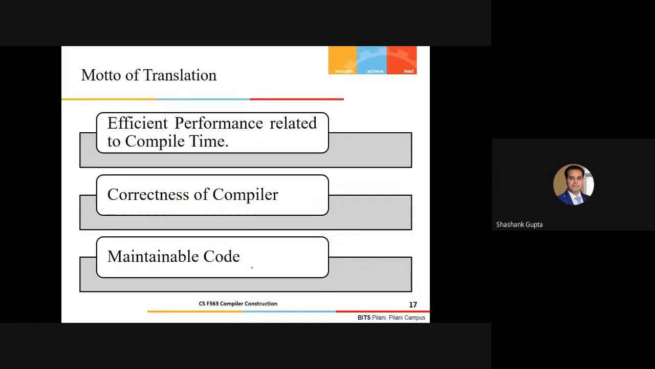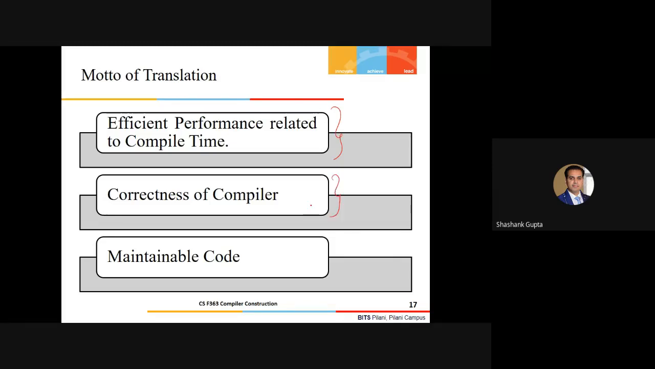Now, the goals of the translation. Let's suppose we had reached the end of the course, and we did the translation. It should show efficient performance related to compile time. It should be quick enough. Let's suppose you are sitting at some terminal, you have written a piece of code and just submitted the request for compilation, and the compiler says, okay, I'm going to take 30 minutes, right? Your life will become hell, because you are not supposed to wait for 30 minutes, right? So your compiler must be very efficient in terms of compilation time.